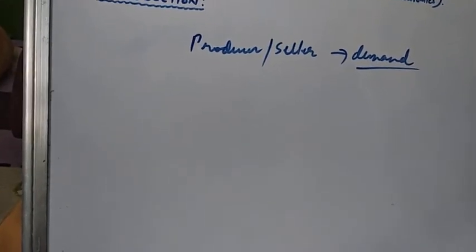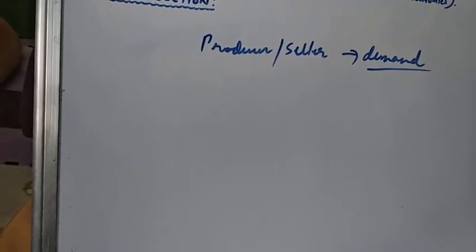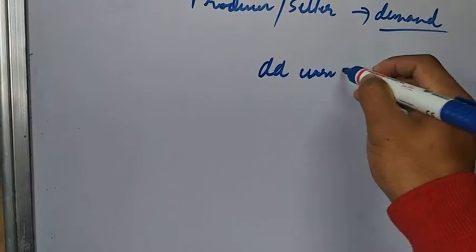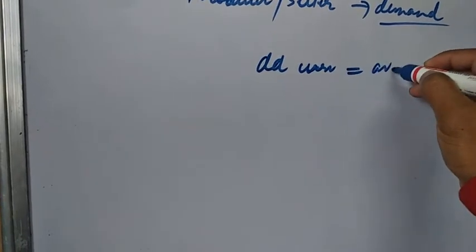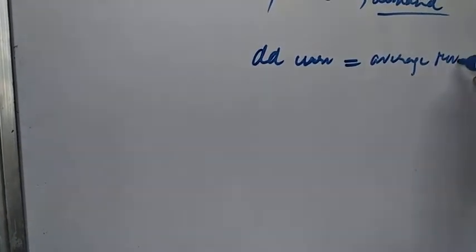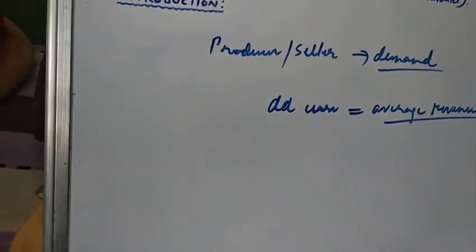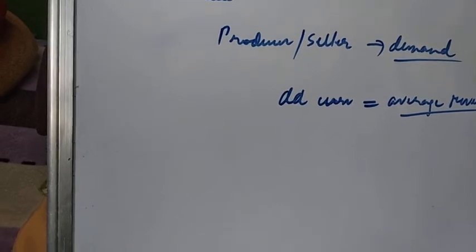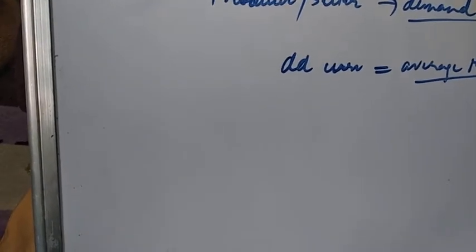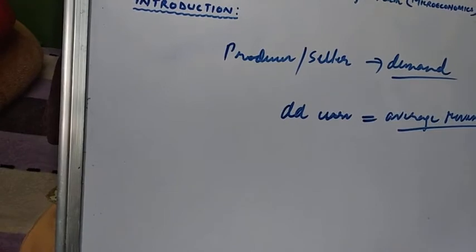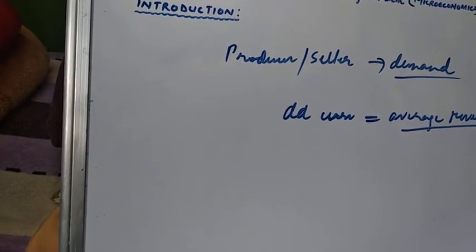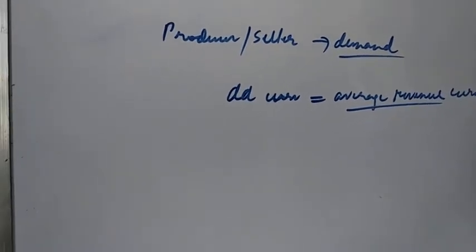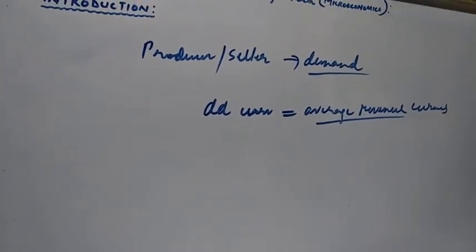So the demand curve of the consumer for a product is also the average revenue curve of the producer or seller, from the standpoint of sellers, since the price paid by the consumers is the revenue that the producer or seller gets.